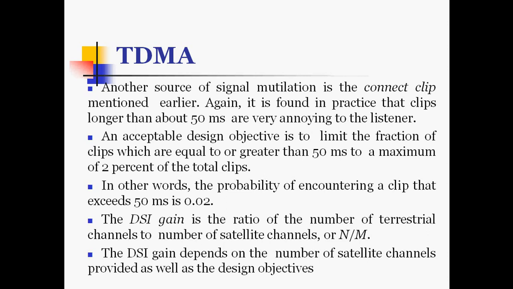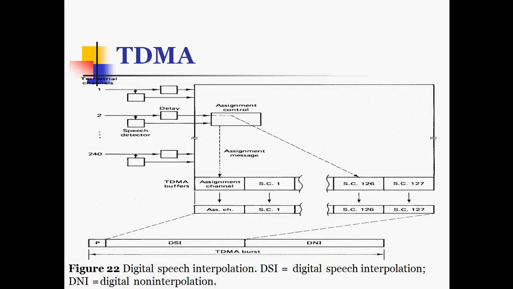The DSI gain is the ratio of the number of terrestrial channels to the number of satellite channels, or n by m. The DSI gain depends on the number of satellite channels provided as well as the design objectives. In this diagram we can see that the terrestrial channels are given from 1 up to 140. This is the speech detector. Some delay will be introduced, and here is the assignment control. Assignment messages will be given to the assignment channel, and this is the TDMA buffer to which they are given. These are the satellite channels 1 up to 128, and from there the DSI channel has been given, this is the digital speech interpolation channel.